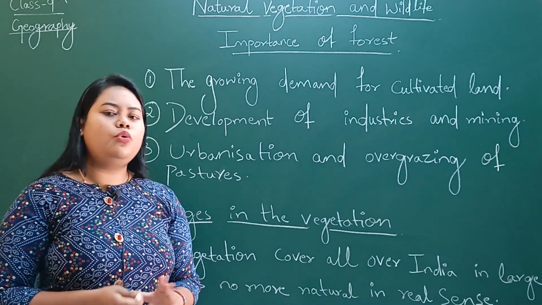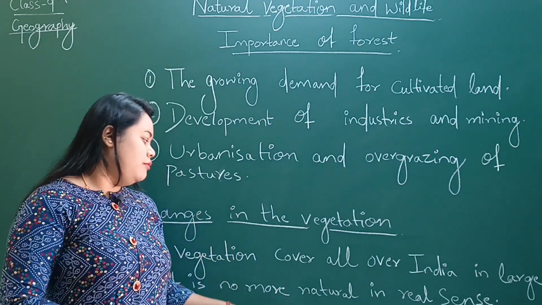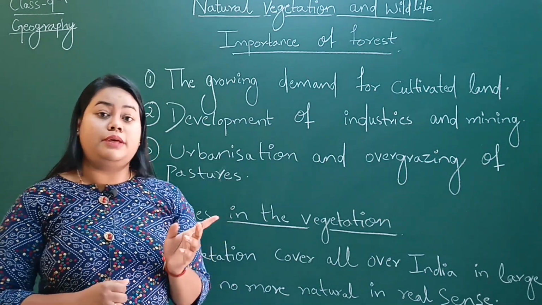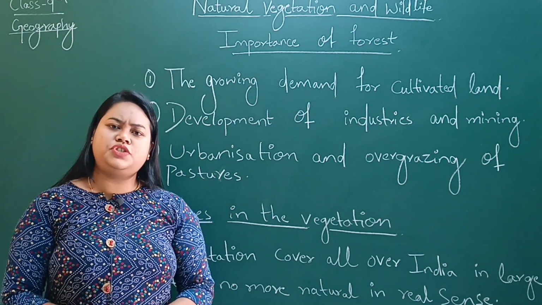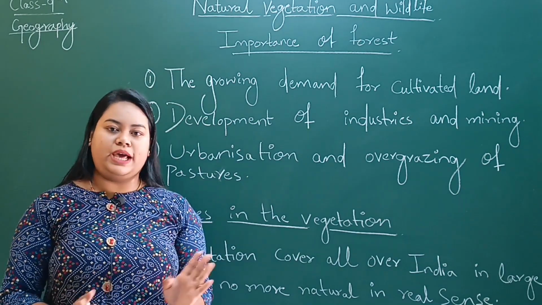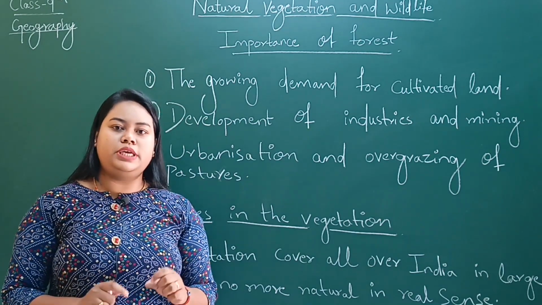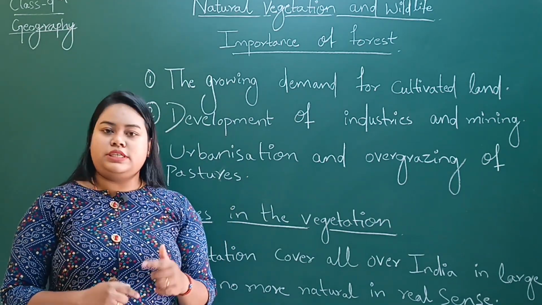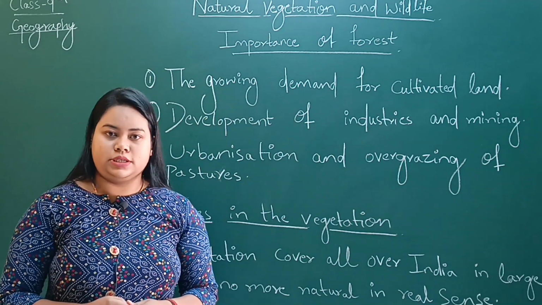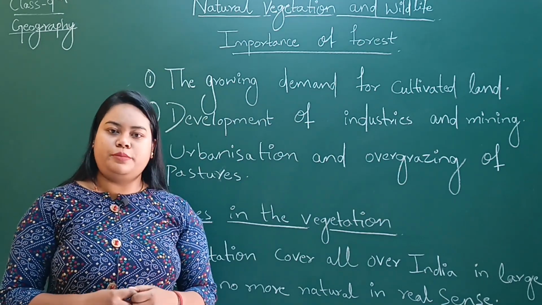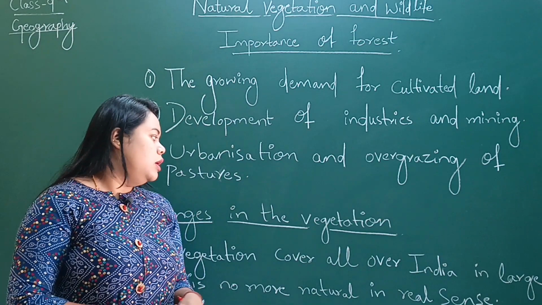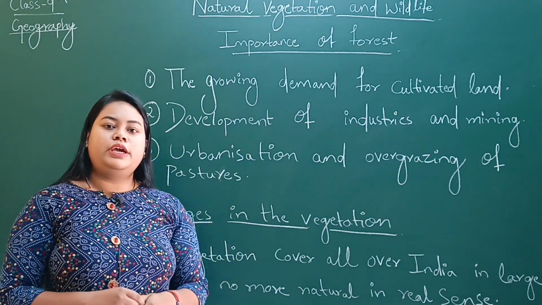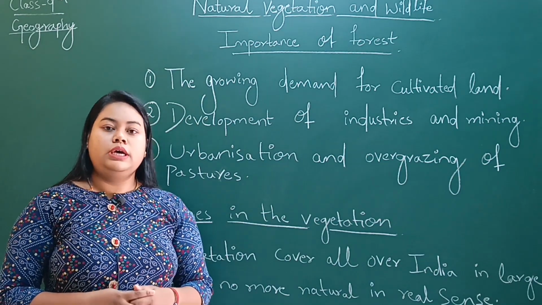I have already told you in a previous video that natural vegetation directly refers to our plant community, and virgin vegetation means it is not introduced by humans and not grown by human aid, but grows automatically. Nowadays natural vegetation is growing by human aid. We are doing deforestation for land.